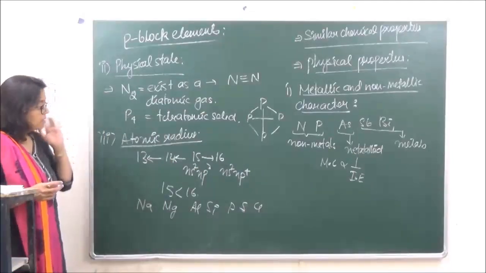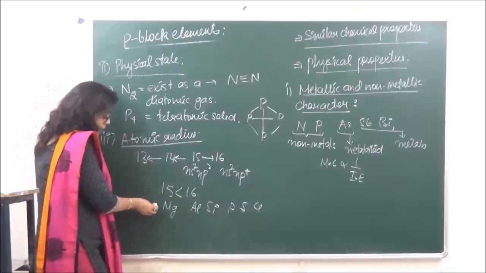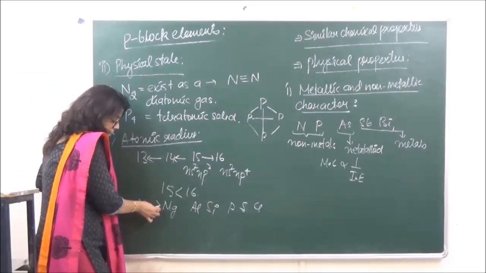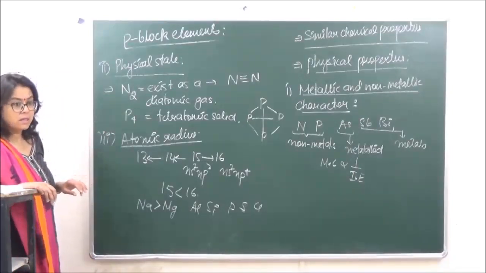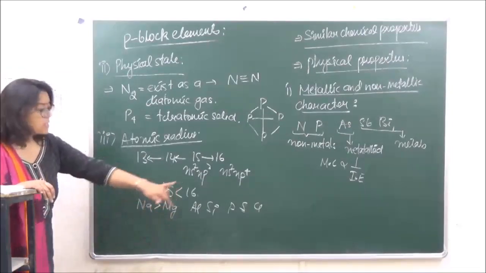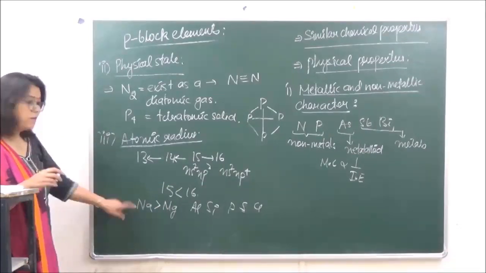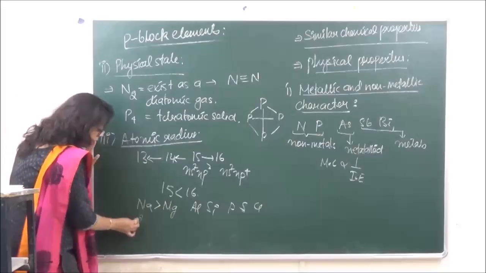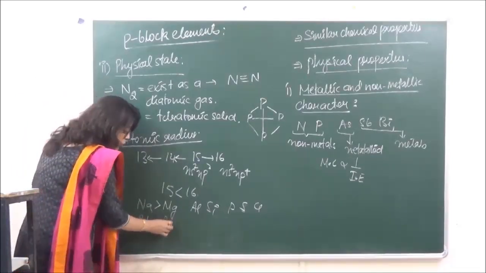Now over here, when we see the trend, from sodium to magnesium the atomic radius is going to decrease. In all of this, we are filling the same shell. The electronic configuration of the outermost shell over here is 3s1. Over here it is going to be 3s2.